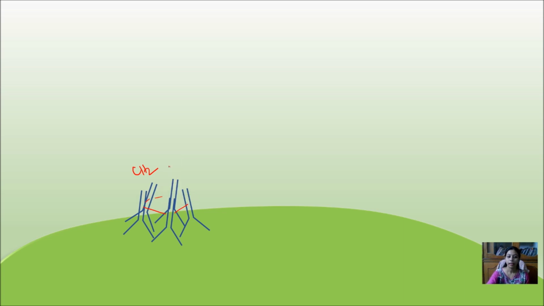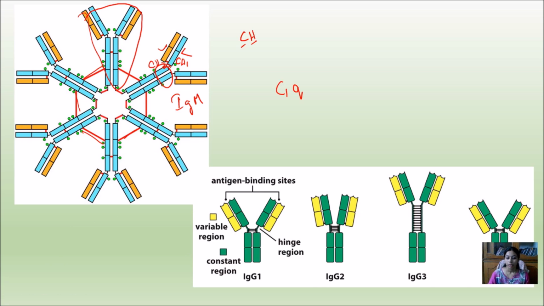But unlike that, in the case of immunoglobulin G, to activate the complement system, two molecules of immunoglobulin G must be at least 30 to 40 nanometers apart, so that the two heads of the complement component C1Q can bind or recognize the CH2 domain of the immunoglobulin G antibody.